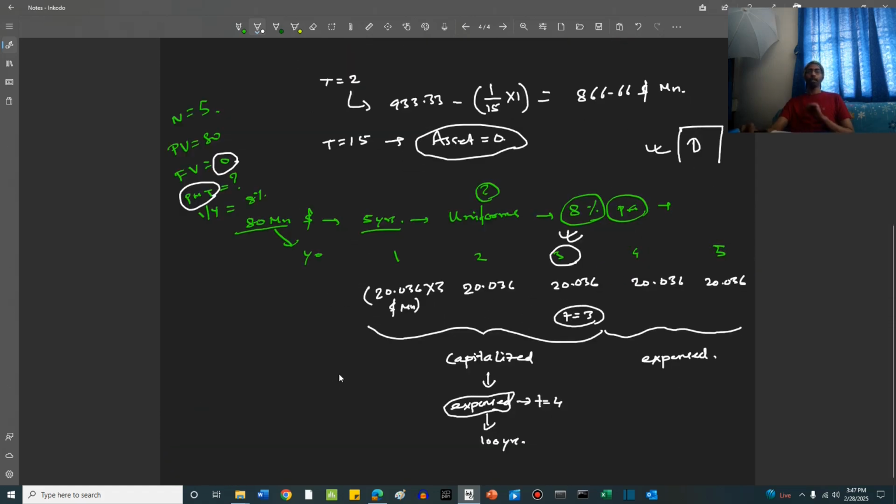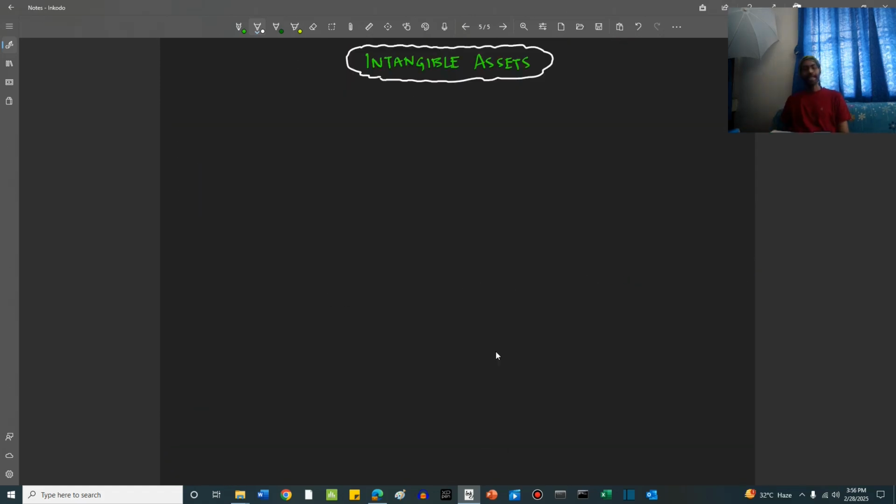Now, friends, we move to the next section. Intangible assets. So, friends, intangible assets a company can own in multiple ways, specifically 3 different ways. Let's take our example forward. In case of OpenAI, ChatGPT, let's say, has been developed internally. So this is an internally developed intangible asset.